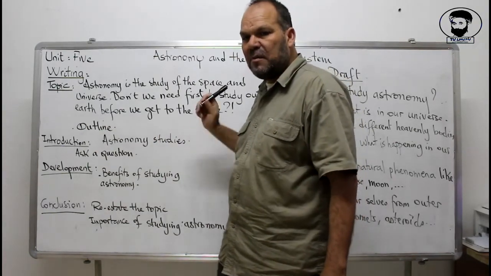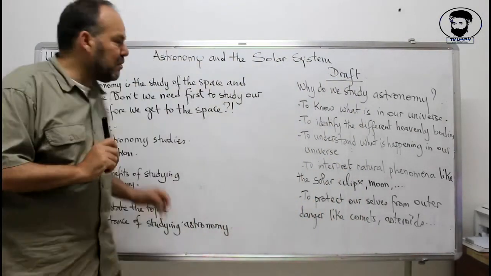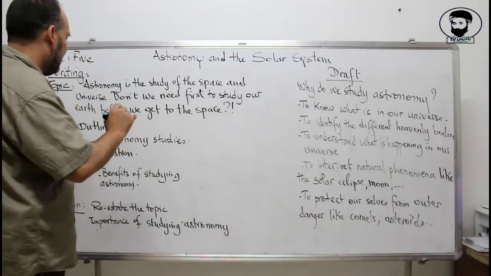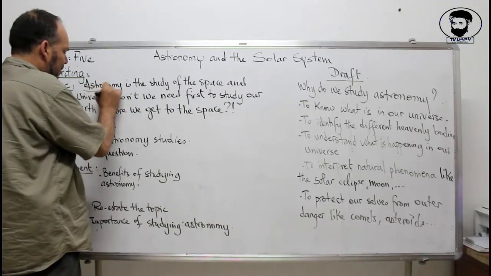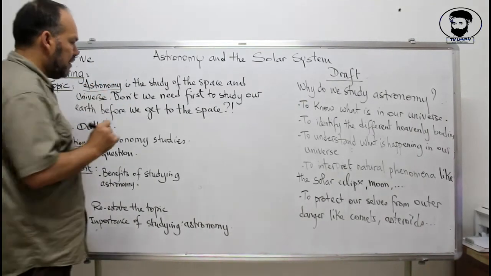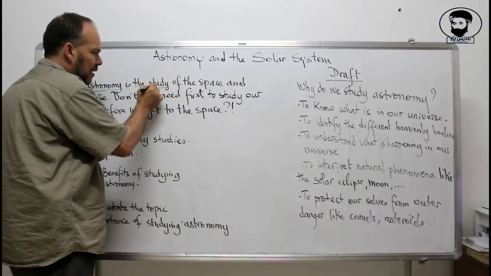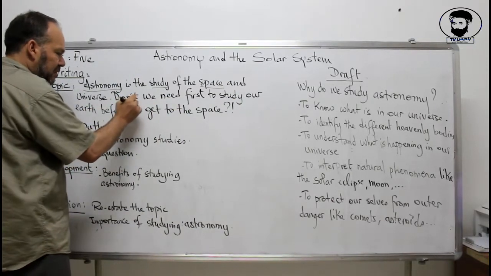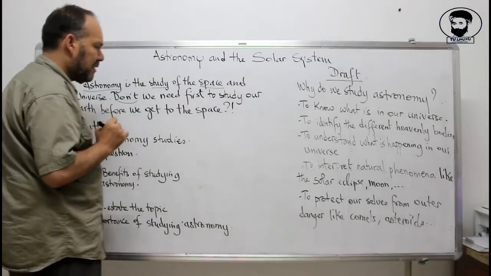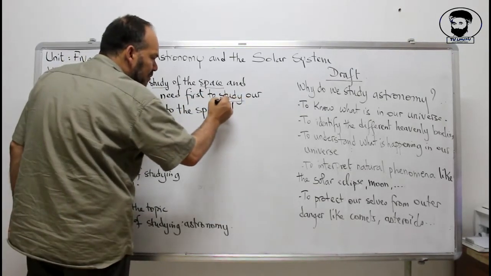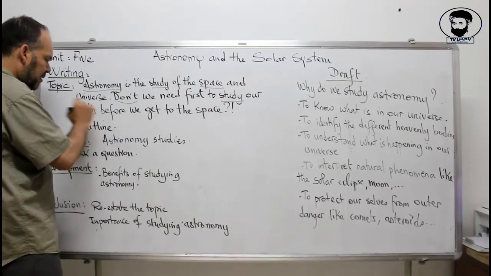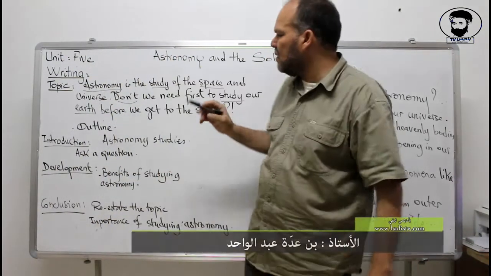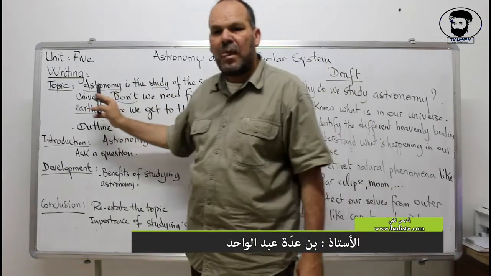It's a question. It means in this question we have got to understand something. First, we must underline the keywords. The most important word is astronomy. The second one is study. Then space. And "don't" as an interrogative form. What? Study, the same verb, but Earth. So these are the most important words that we need to underline in our topic to understand what is really needed from us.